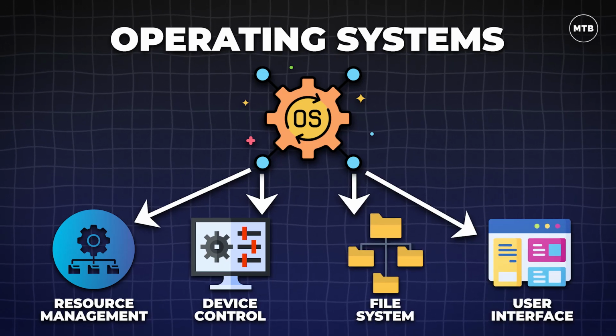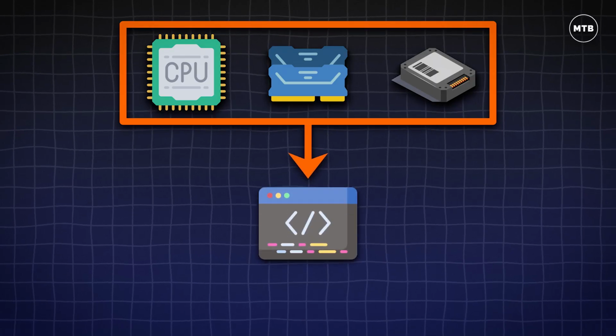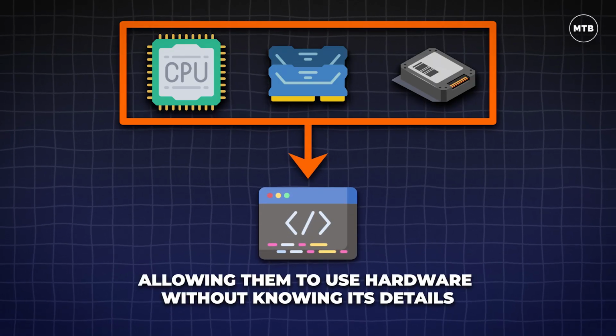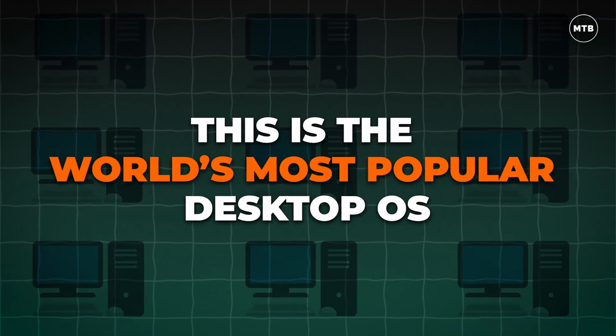The operating system, OS, is a crucial computer component that manages functions like resource management, device control, file system, and user interface. It allocates CPU time, RAM, and storage to programs, allowing them to use hardware without knowing its details. This is the world's most popular desktop OS.